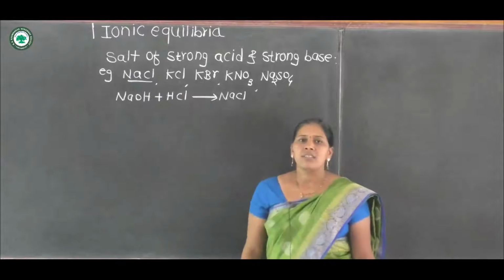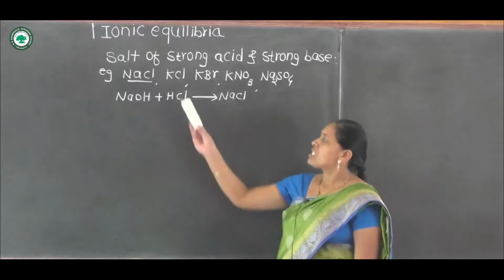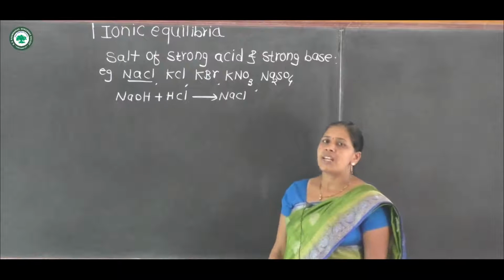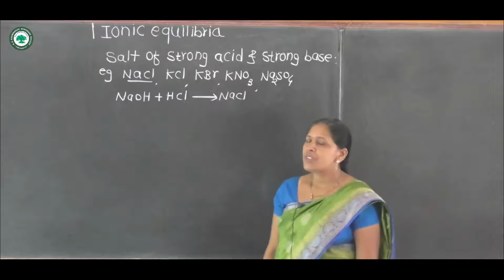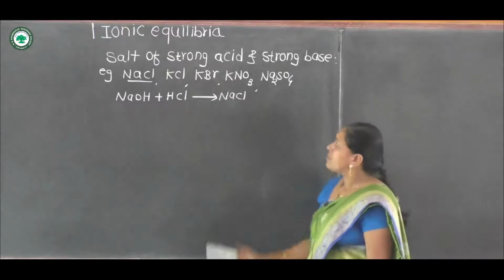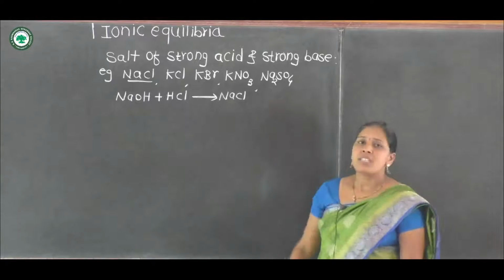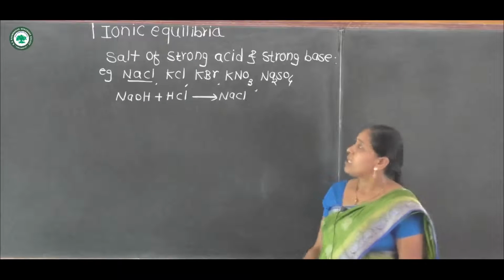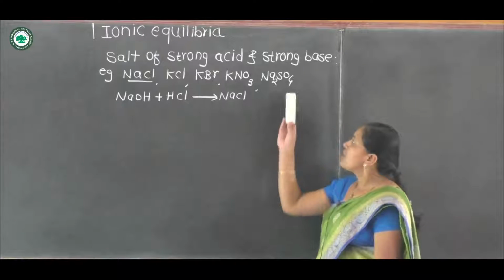Then KCl is also a salt of strong acid and strong base, formed by strong base KOH, potassium hydroxide, and strong acid HCl. Similarly, KBr is the salt of strong base KOH and strong acid HBr. Potassium nitrate is the salt of strong base potassium hydroxide and strong acid nitric acid HNO3. Then Na2SO4 is the salt of strong base NaOH and strong acid sulfuric acid.